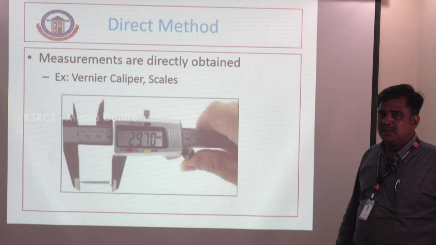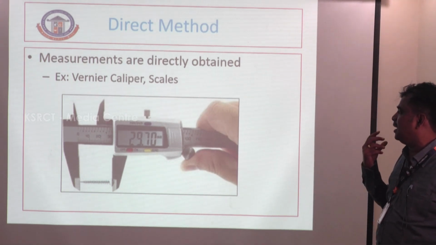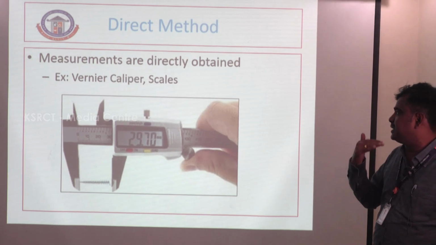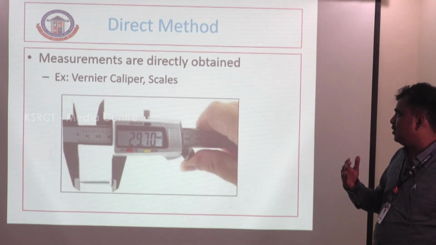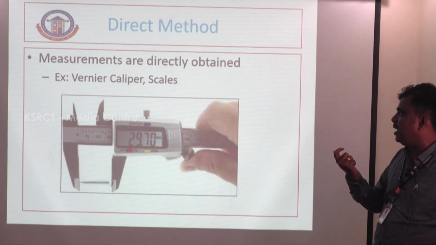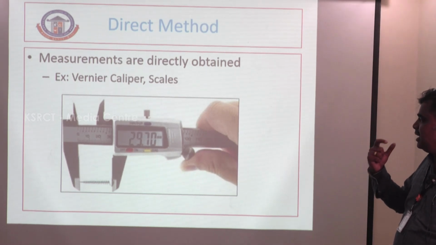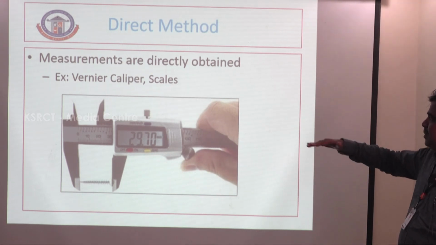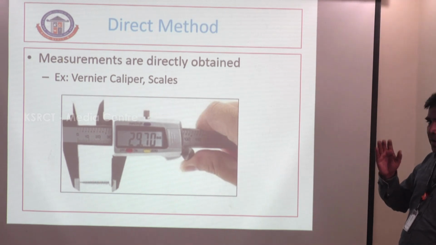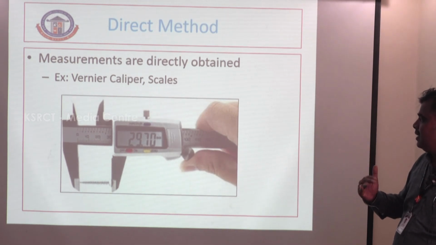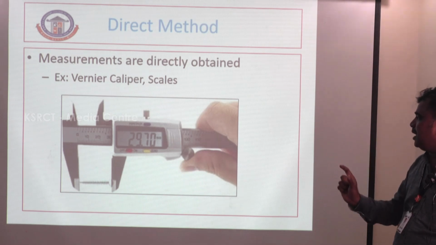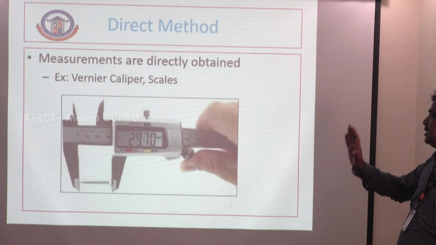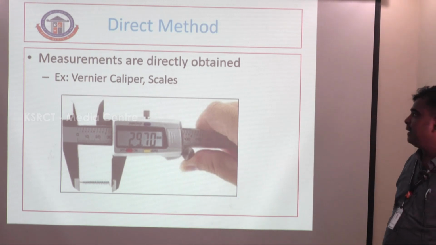That is the direct method, one of the basic methods to measure the value of a given component. For example, a steel rule or scale can measure the length of a component, or a vernier caliper can measure the length and the diameter of a given component. This is a measurement obtained directly using scales or a vernier caliper. We can measure any length, diameter or cross section of a component. This is called the direct method of measurement.